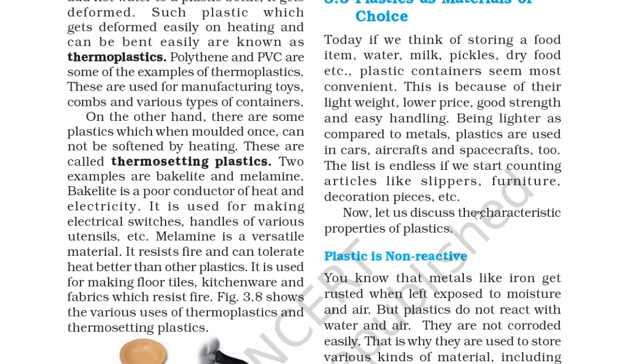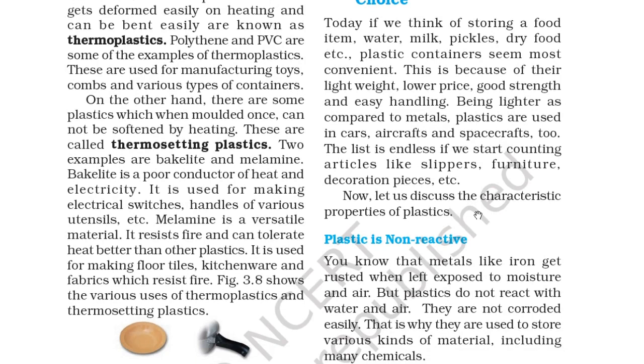On the other hand, there are some plastics which, when molded once, cannot be softened by heating. These are called thermosetting plastics. Two examples are bakelite and melamine. Bakelite is a poor conductor of heat and electricity. It is used for making electrical switches, handles, and various utensils, etc. Melamine is a versatile material. It resists fire and can tolerate heat better than other plastics. It is used for making floor tiles, kitchenware, and fabrics which resist fire.